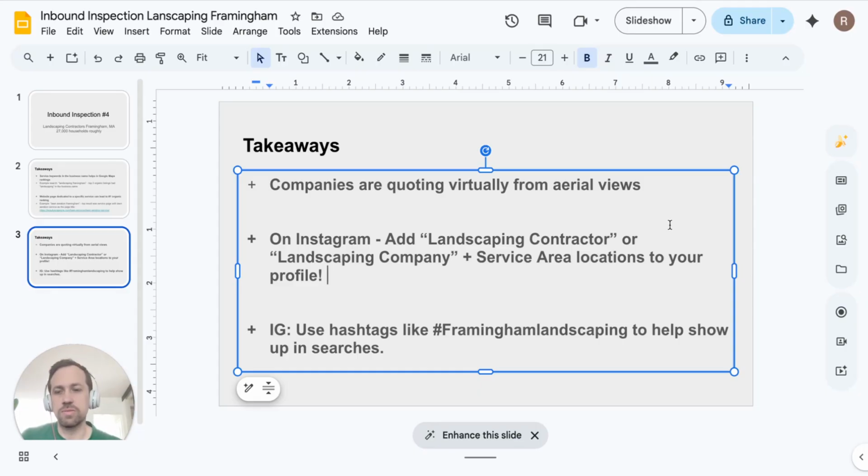Your Instagram business page should be like another landing page for your company, similar to your website: about us, what we do, who we serve, where we serve. So it's very clear. The next thing with IG was to use hashtags like Framingham Landscaping to help show up in searches. There weren't a lot of people doing that, so that's another opportunity. Make sure you're found locally. So that's the 6 takeaways I got so far.